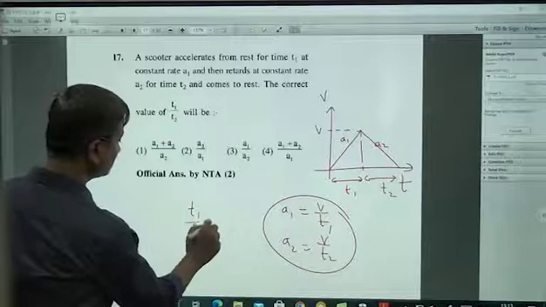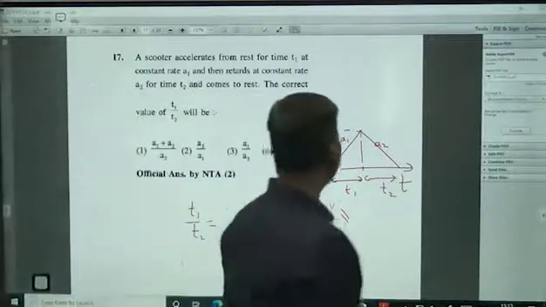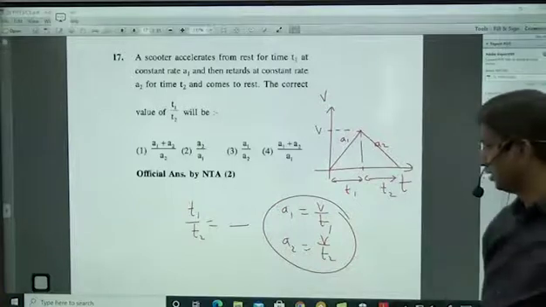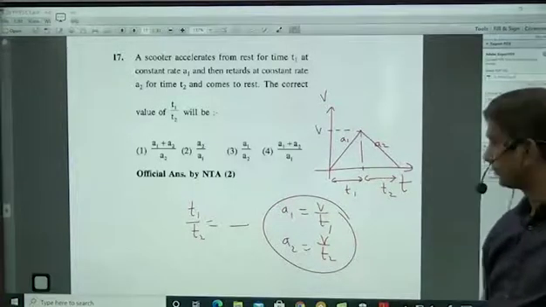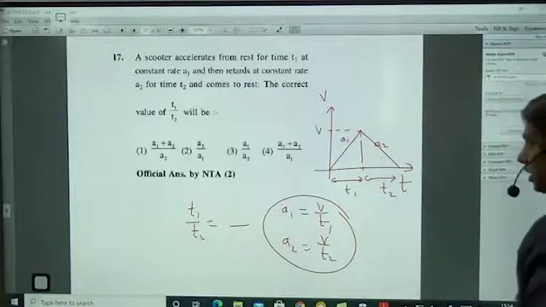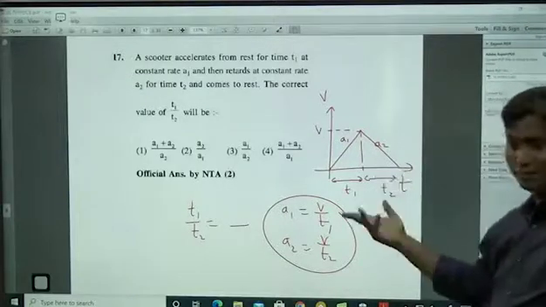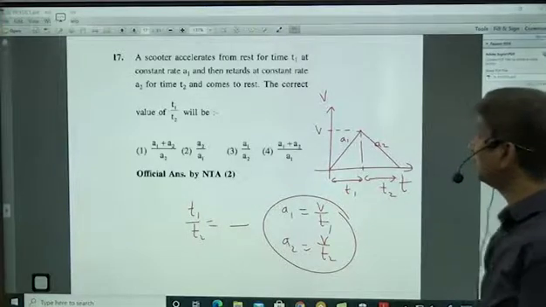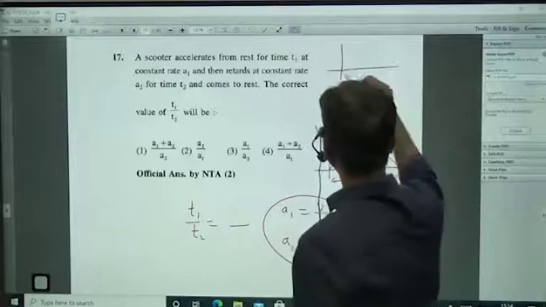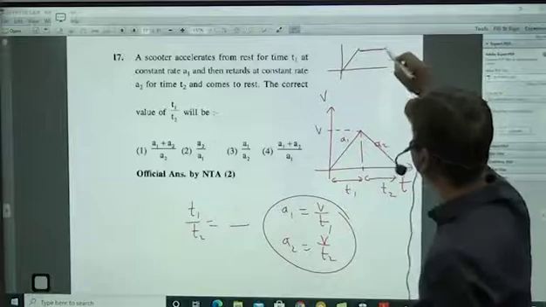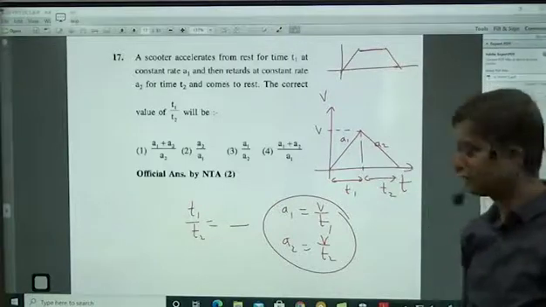Eliminate V and get the value of t1 by t2. Nicely you will get it. There is another chance that they can ask you what V is, the maximum velocity. So how to get the maximum velocity here? a1 into t1 is the maximum velocity, or a2 into t2 is also the maximum velocity. Displacement means the area under this graph. Chances are like that. Or sometimes the question can be like this: first acceleration, then constant velocity, and after that retardation. They can ask like this also, right?